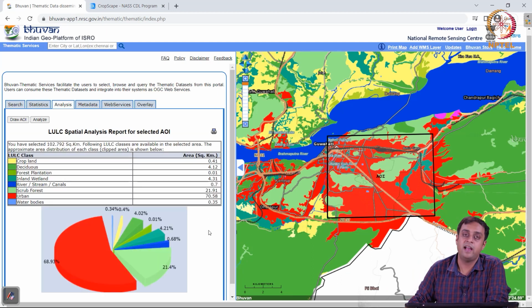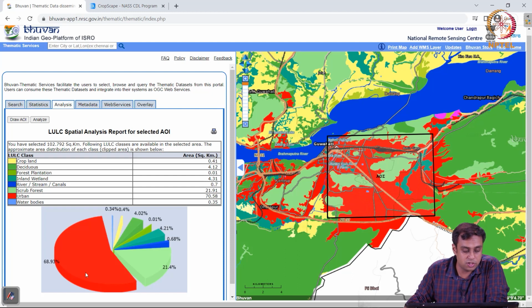Here's an analysis of the land use distribution in my area of interest for the Guwahati metropolitan area. I have about 70% urban land, which is clear in my squared area of interest. I see the red region is dominating. It's about 70% of what's out there.